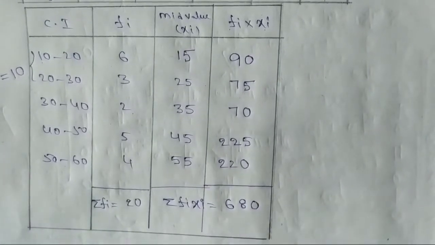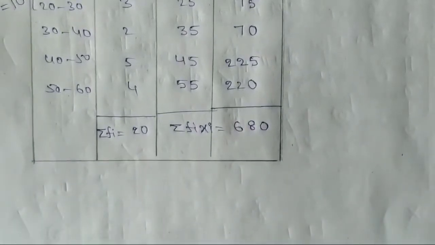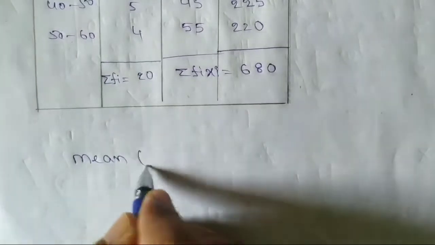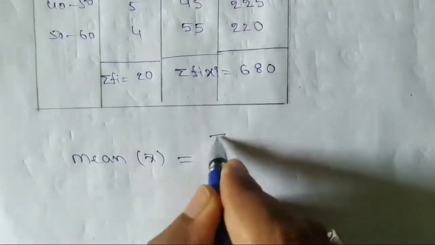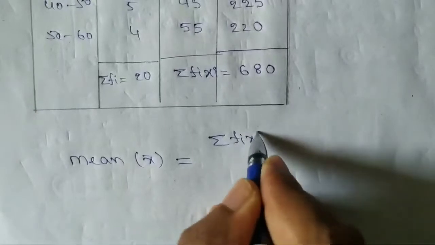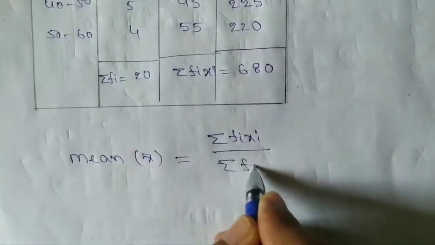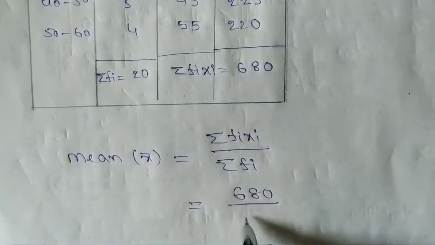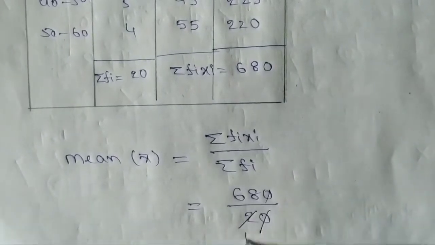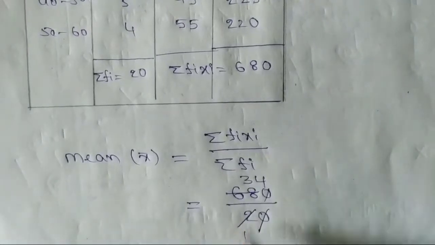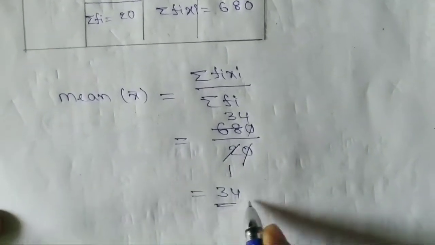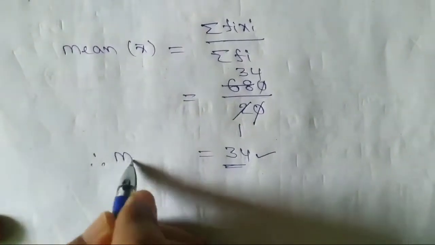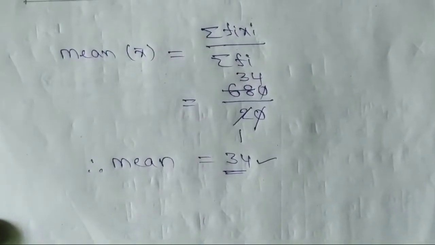Now we have the formula. Direct method formula: mean, x bar, is equal to sigma fi xi by sigma fi. So that is sigma fi xi, 680, by sigma fi, 20. Zeros cancel. 2 3s are 6, 2 4s are 8, so 34 is the answer. This is the mean. This is the direct method to find mean.